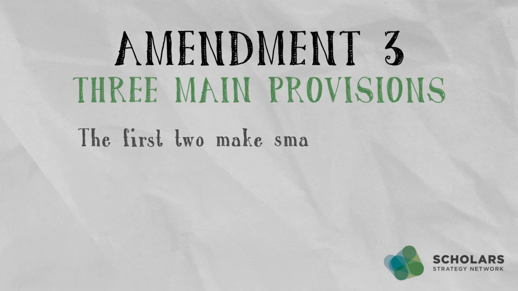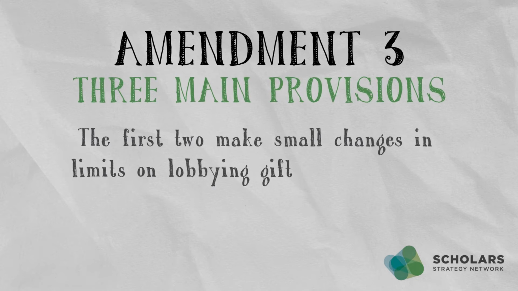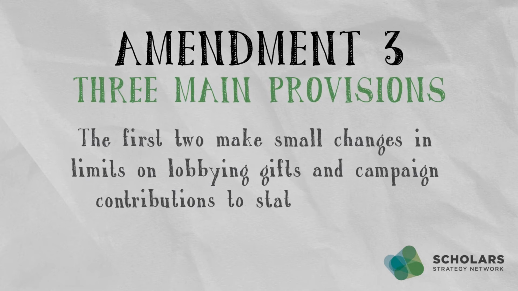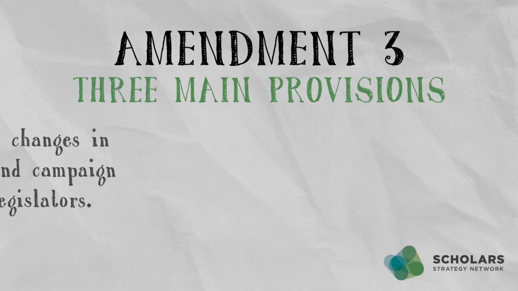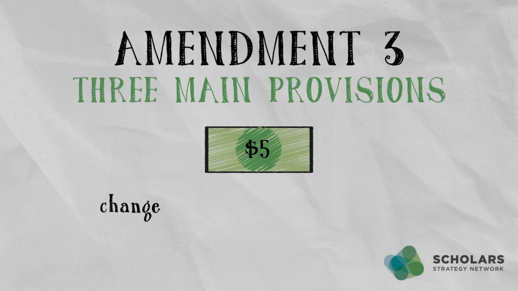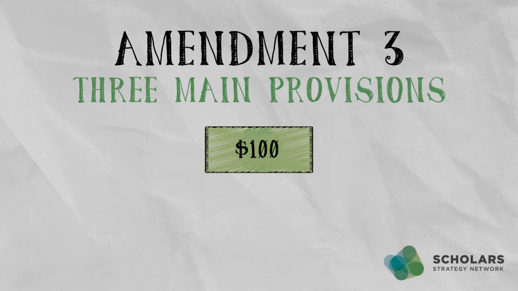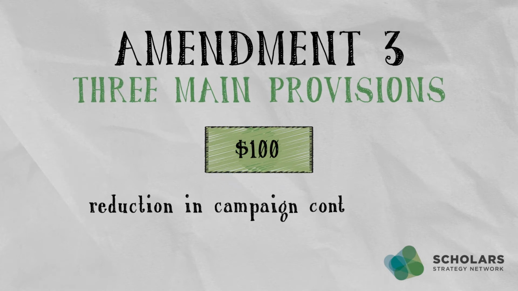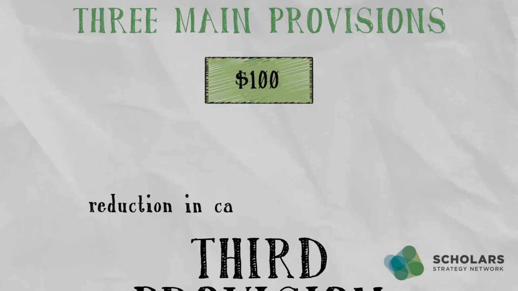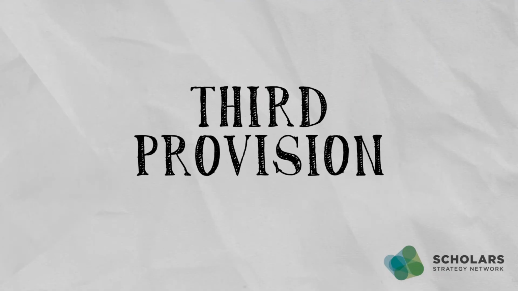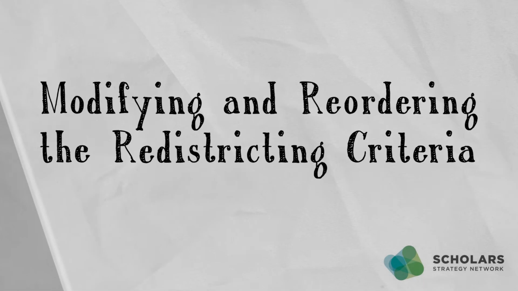The first two provisions make small changes in limits on lobbying gifts and campaign contributions to state legislators. The amendment would be a $5 change to the lobbyist gift limit and only a $100 reduction in campaign contributions. The third and final provision is the most significant part of Amendment 3: modifying and reordering the redistricting criteria.